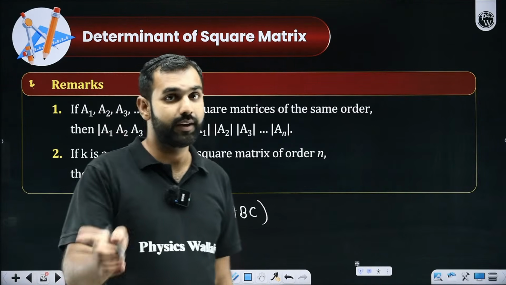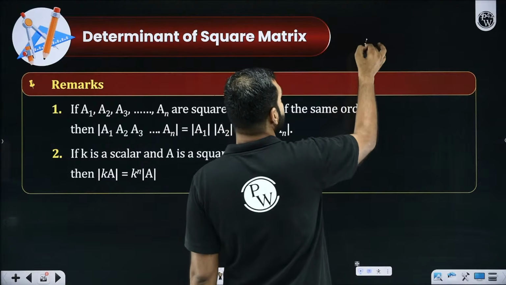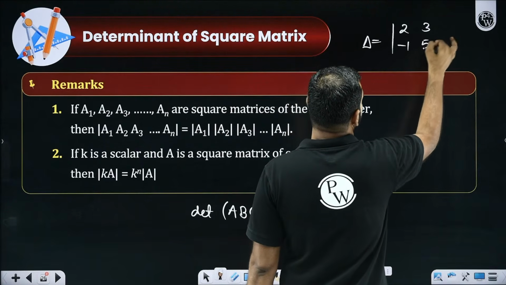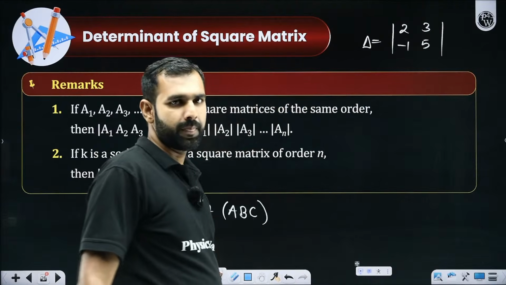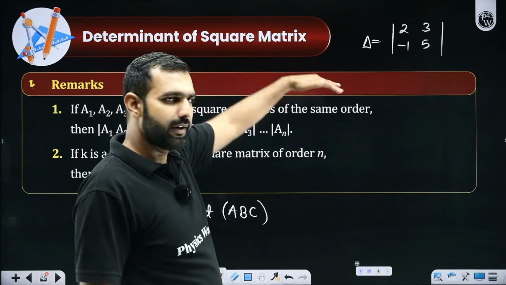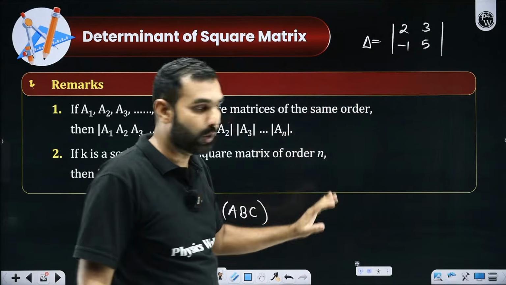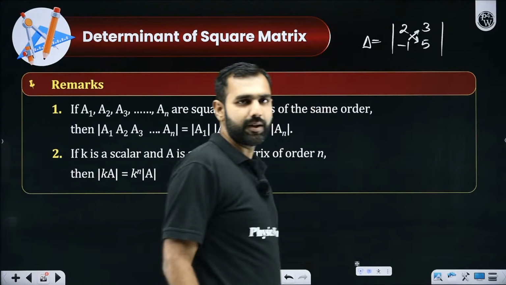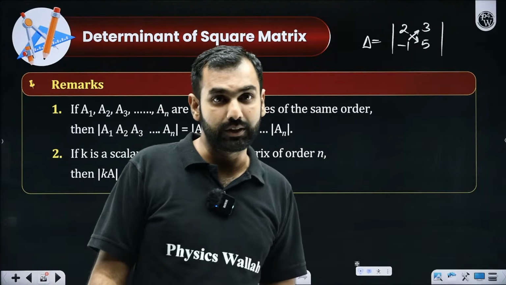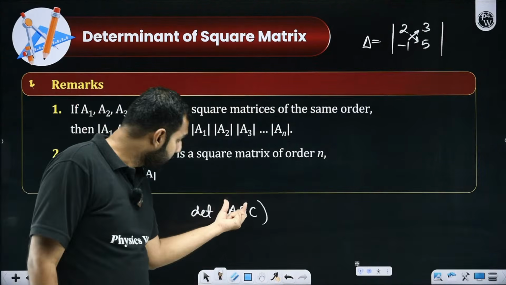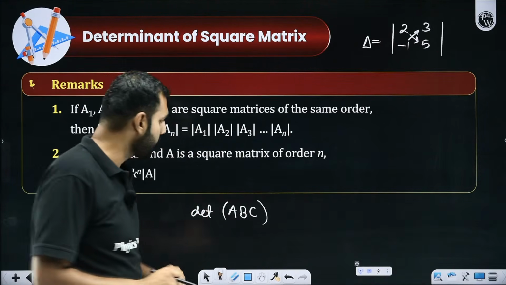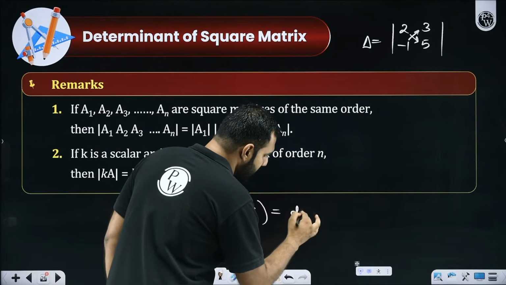I hope you remember, in determinants we know that the determinant of a square matrix can be taken. Let's say it has elements 2, 3, minus 1 and 5. So its determinant can be found. Yes or no? I hope you know how to do that. 2 into 5, 10, minus 1 into 3, that is plus 3. So 10 plus 3 is 13. Yes or no?